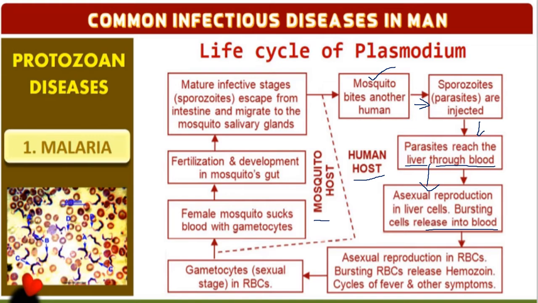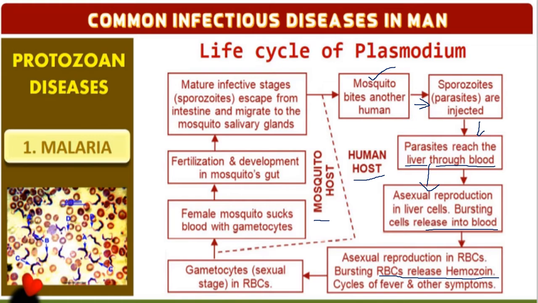When the RBC bursts, it releases hemozoin, which is a toxic chemical. It causes fever and other symptoms in the human body. By those symptoms, you will rush to the doctor, and the doctor will take a blood test. In the blood test, if any one of the three plasmodium species is found, the man is considered infected by malaria.